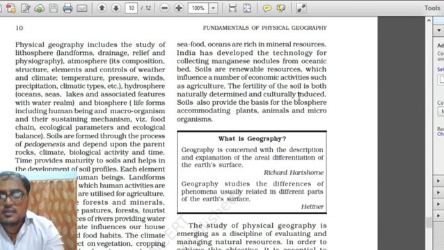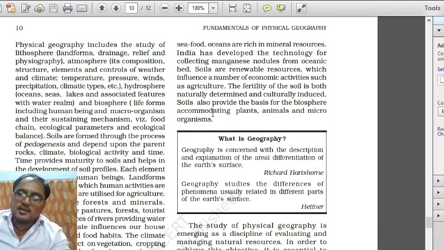It is culturally induced in the sense that when we put in fertilizers, pesticides and insecticides, it is called culturally induced, meaning human-induced fertilization of soil. So the fertility of soil is both naturally determined and culturally induced. Soil also provides the basis for the biosphere, accommodating plants, animals in the form of their habitats, and microorganisms.